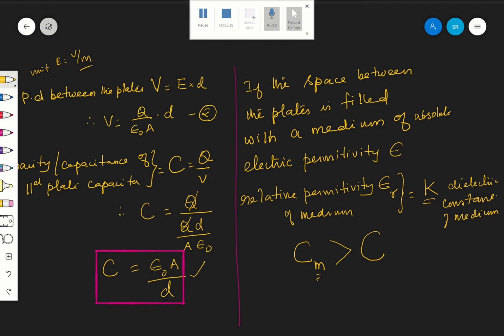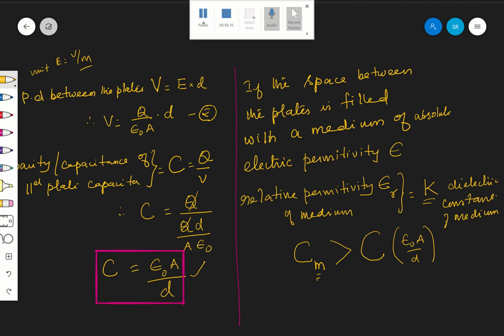A by D, isn't it? Therefore C, that is equal to what? That is epsilon naught A by D, isn't it? So C medium is more than C. When you are filling the space with some dielectric medium, then its capacitance will increase. Capacitance of the parallel plate capacitor will increase. Are you following? Therefore, by what amount? By an amount that is K.